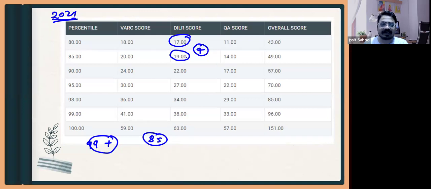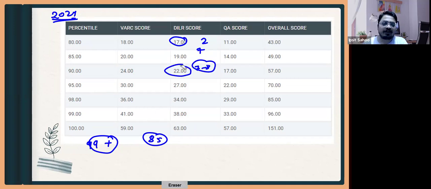So if there is some negative marking, you will be getting a 90 mark. So if you see for 90 mark, there was only 22 marks. So this is also 7 to 8 questions. So if you see, the difference is just one question, less than one question also. So if you see the difference between 80 percentile and 90 percentile, the gap is not so huge. So from 17, if you are adding 2 more questions to your DILR, then you will be getting a 90 percentile.